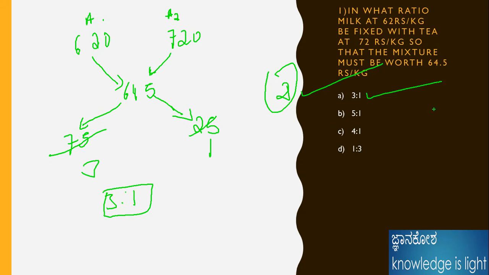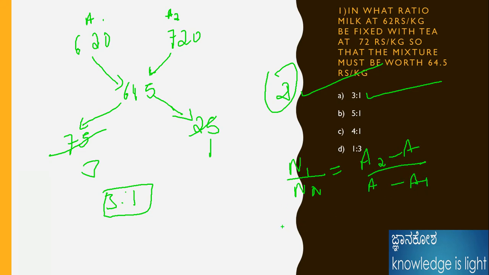Fine, I will take one more problem here. We can also do it from this method, n1 by n2. Already I told the formula: a2 minus a, as well as a minus a1, because anyway a is given.